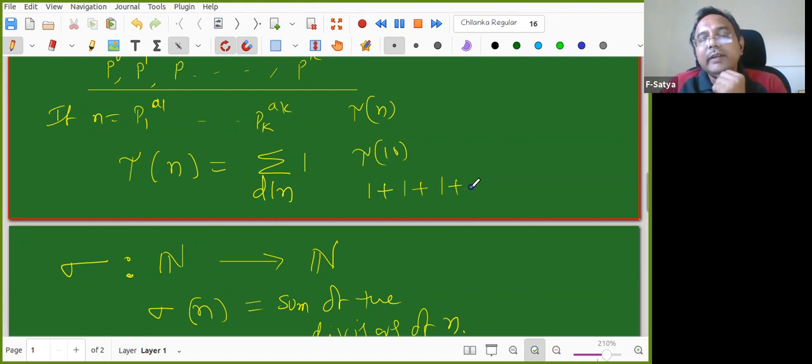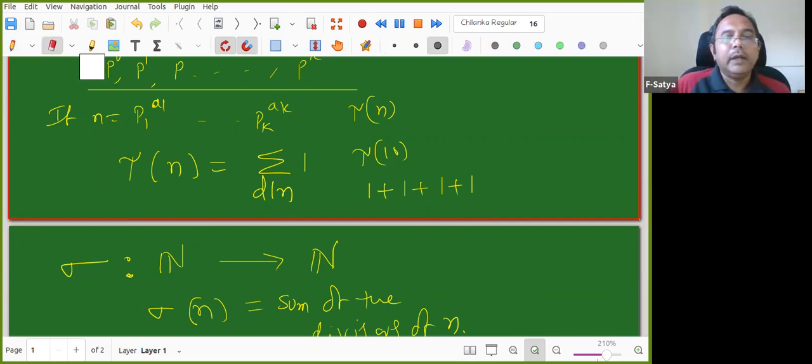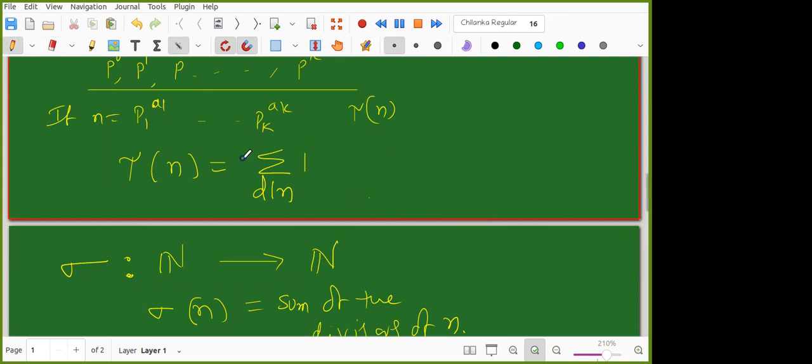6 divides 10, no. 7 divides 10, no. 8 divides 10, no. 9 divides 10, no. 10 divides 10, yes. The remaining do not divide. So 1 plus 1 plus 1 plus 1. How many ones? 4 ones. So whenever there is a divisor, I am adding 1. So this is a nice way to represent tau of n.